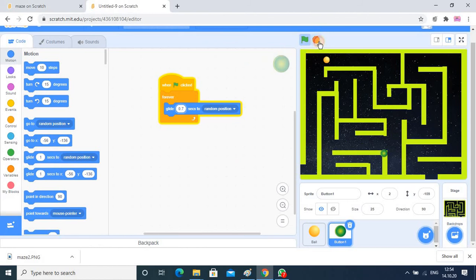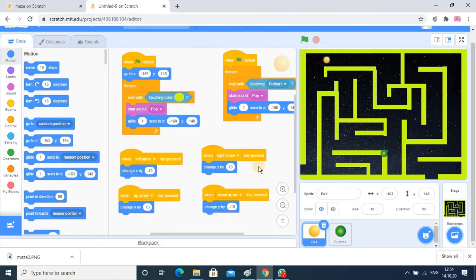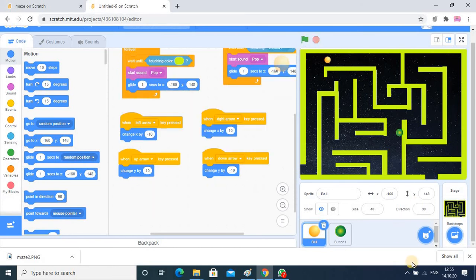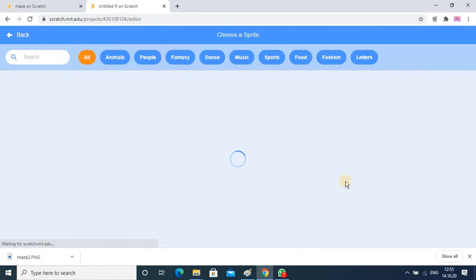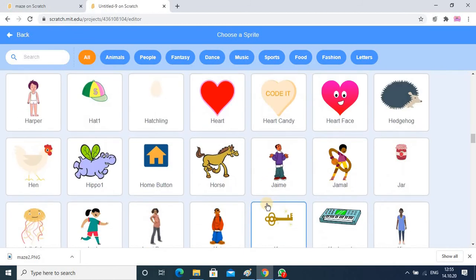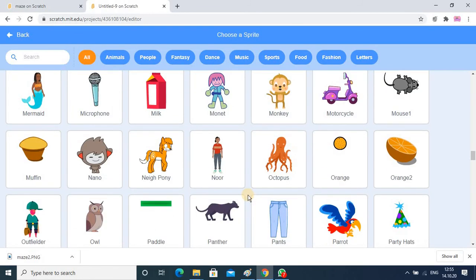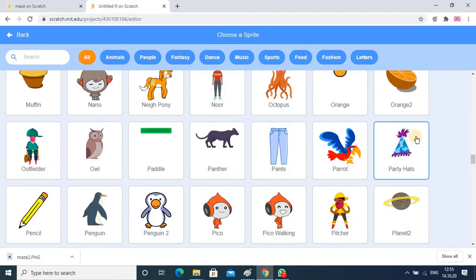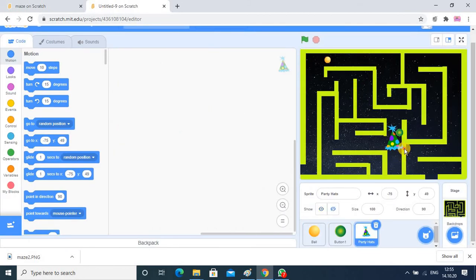So now I stop this running and go into this coding ball. So this coding part we have completed almost. So to add one reward, I am searching the reward for this. You can take any reward. So this one I want. I am placing it here, so I should change its size. So this one is the ideal size.